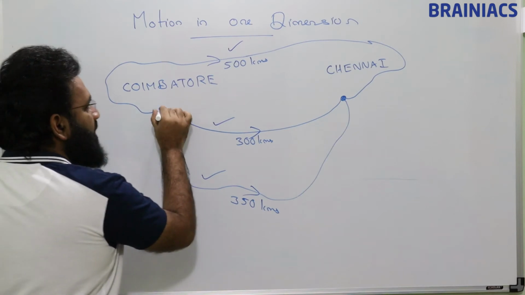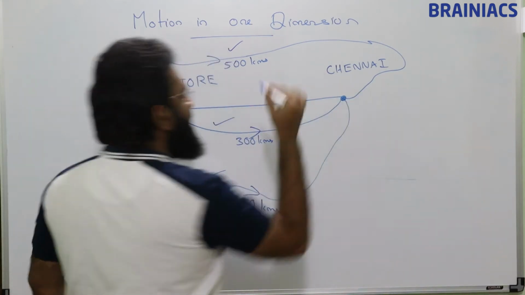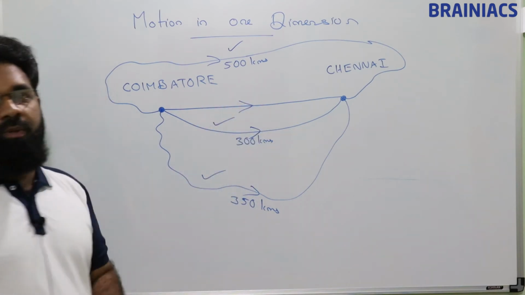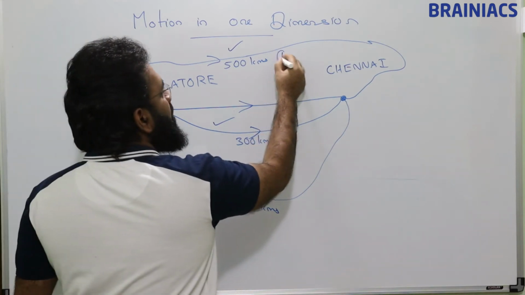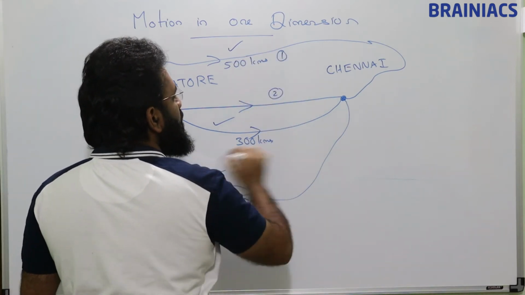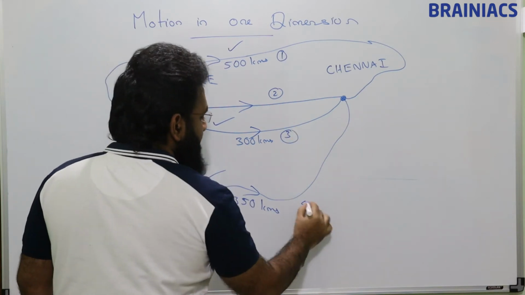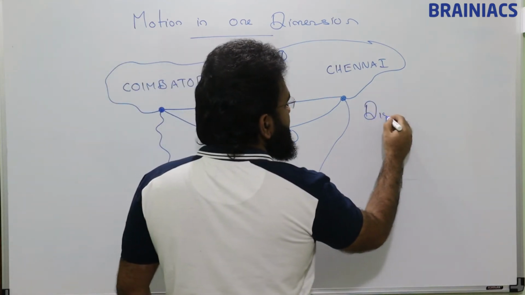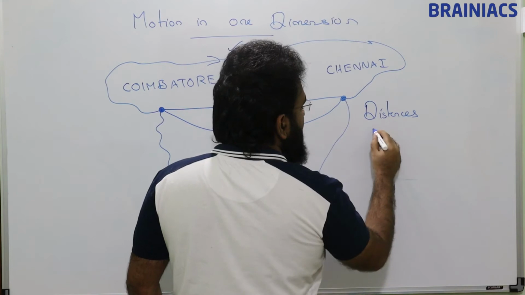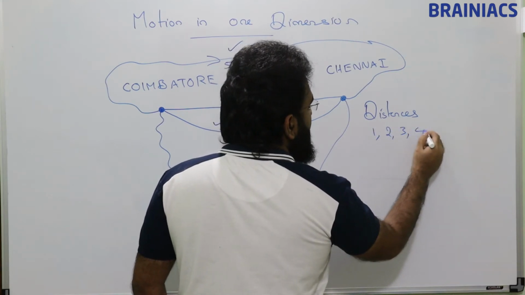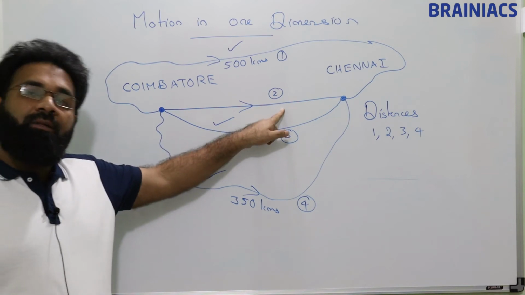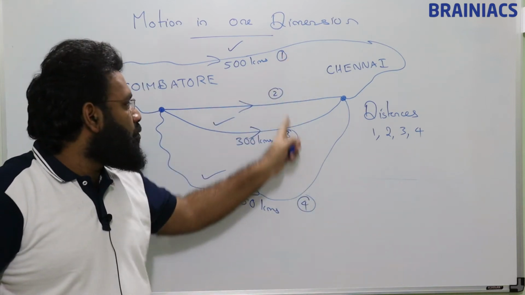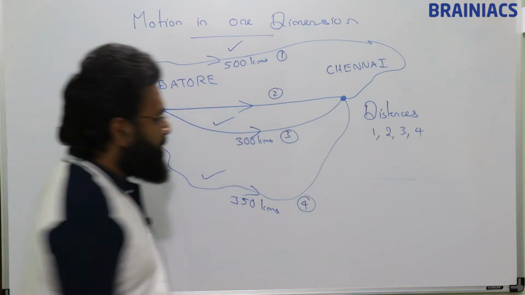Displacement is nothing but, from here if I draw a straight line, this is called a displacement. So path number 1, path number 2, path number 3, path number 4. So I can say distances are 1, 2, 3 and 4. This displacement path number 2, this is also a distance. 1, 2, 3, 4, all these are distances.